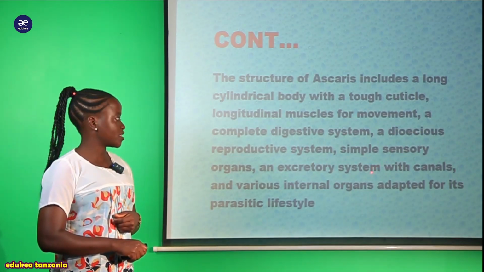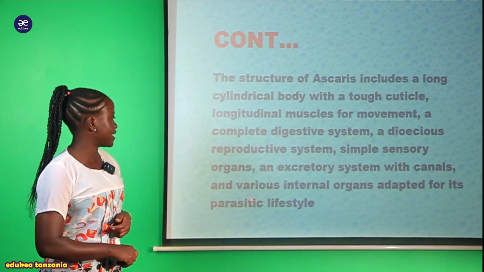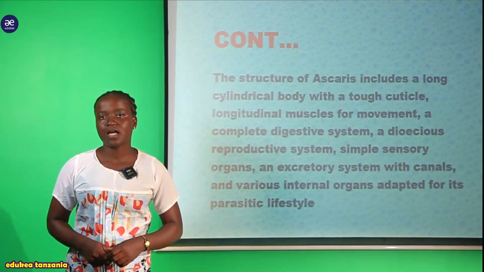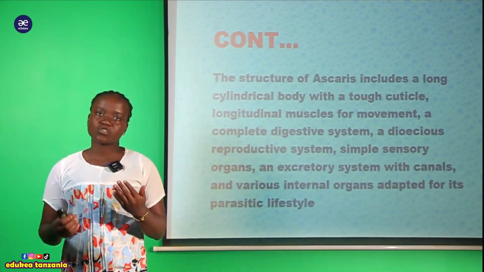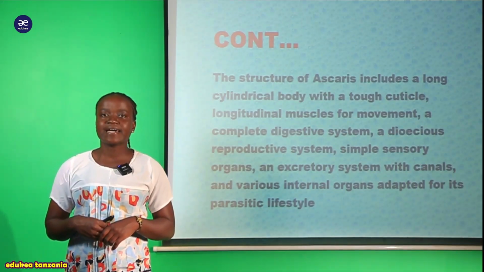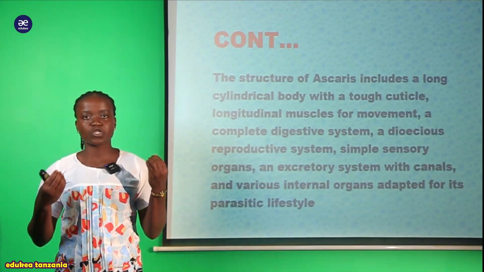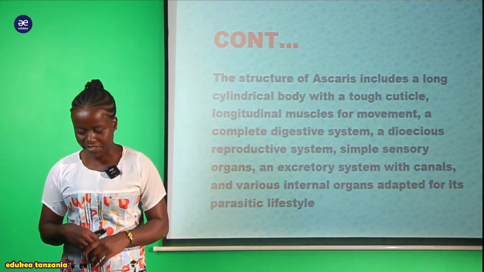Also they have simple sensory organs and an excretory system with canals and various internal organs adapted for its parasitic lifestyle. So hizo ndizo ambazo tunaziita the structures which are found within this organism, mainly Ascaris, that represent the whole organism which are found within the phylum Nematoda.